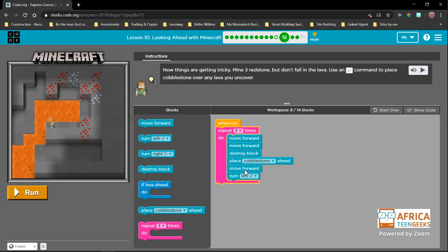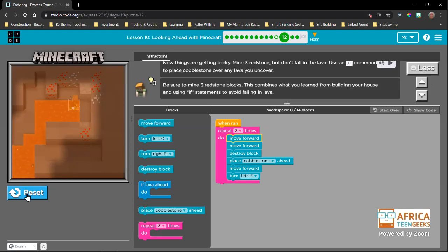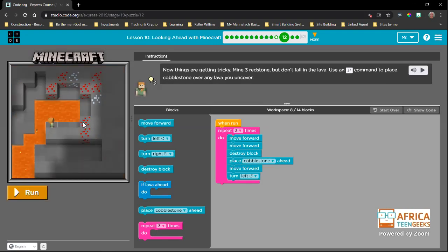But this code isn't right, there's something missing. I want to show you this because we're solving the easiest problems first before we go to the next ones. So now we are breaking that. We're placing the cobblestone because there's lava. Now we're breaking it. But now we have this problem. Oh, look at that, into the fire. Did you see what happened here? Over here, we placed the cobblestone in the lava, so we were covering the lava and we could walk there.